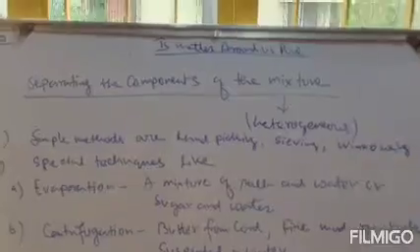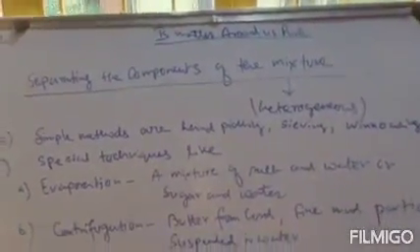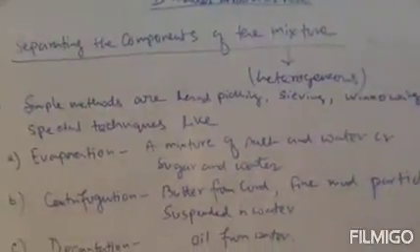So different flower petals have different colors, and those colors are due to the different pigments. Those pigments can be separated using this chromatography technique.